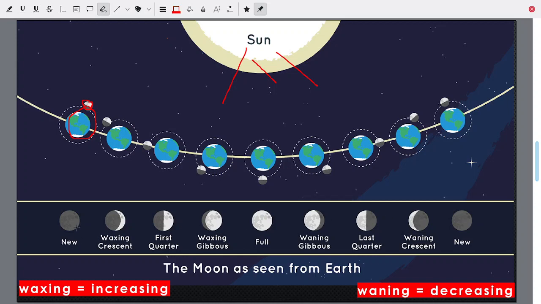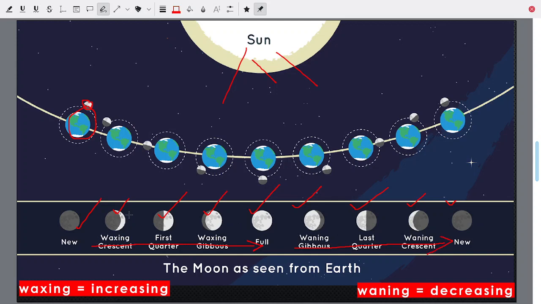So new moon, crescent, half moon, gibbous, that is more than half, full moon. Then again the reverse change: gibbous, half moon, crescent, and then again new moon. Waxing means increasing. Here the visible part of the moon increases, waxing. And this is waning, the visible part is decreasing, waning.